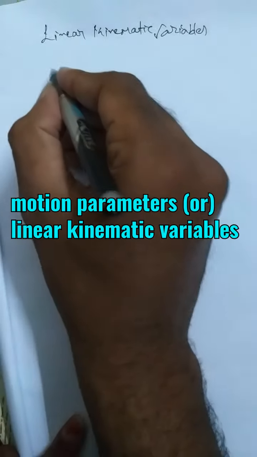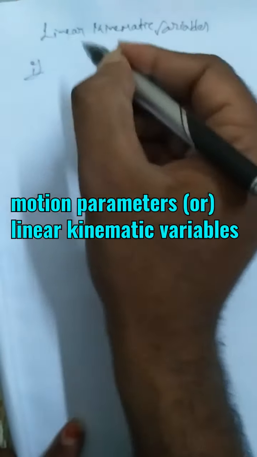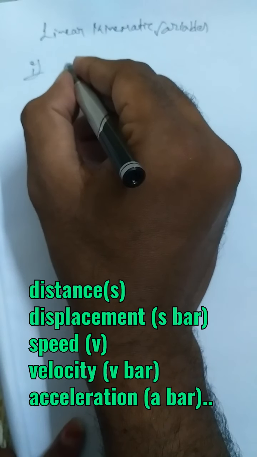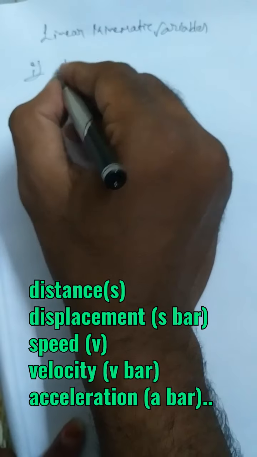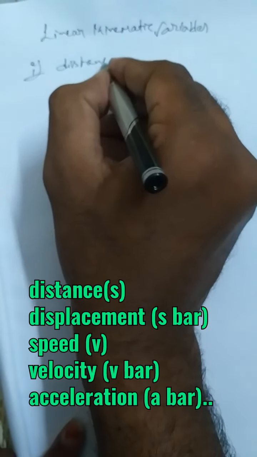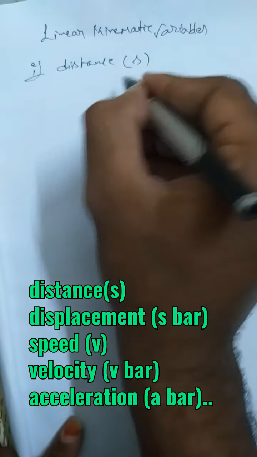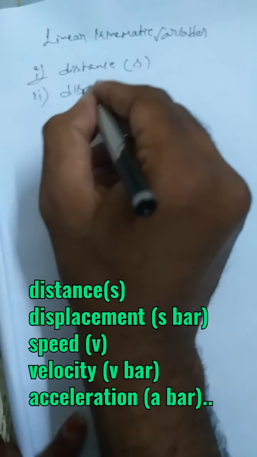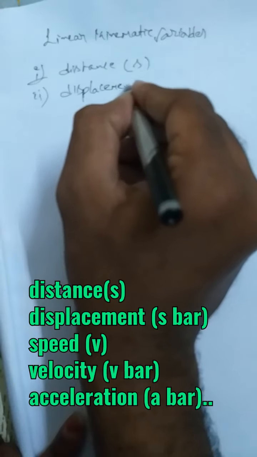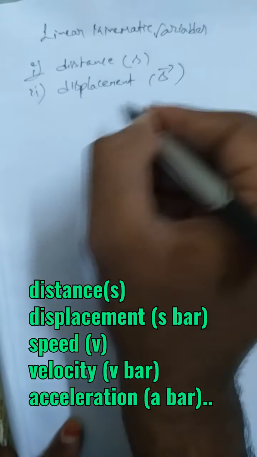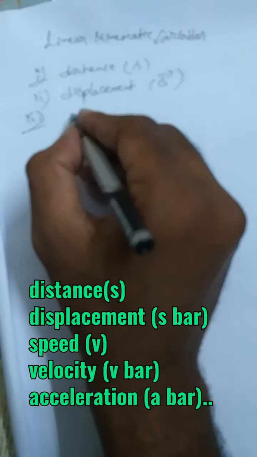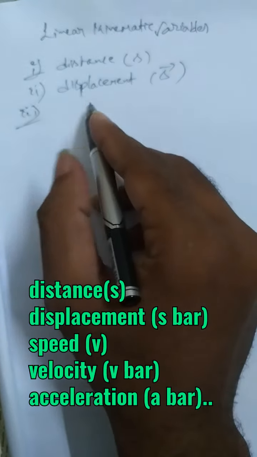The linear kinematic variables that we are going to learn in this chapter are distance, generally denoted by the letter S, and displacement, generally denoted by the letter S bar, which is linear displacement actually.